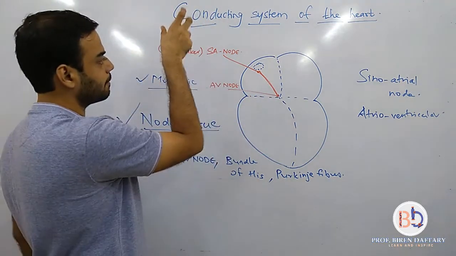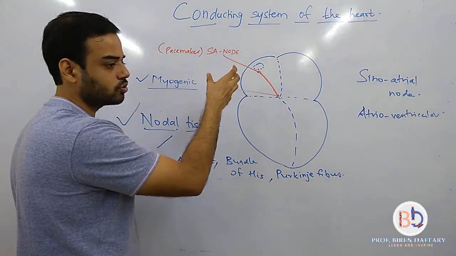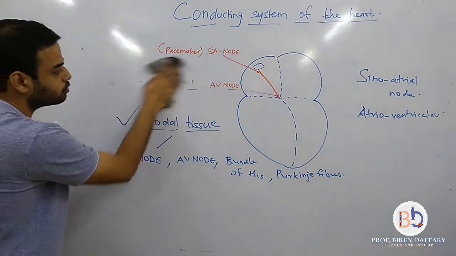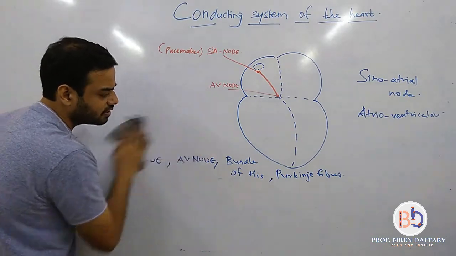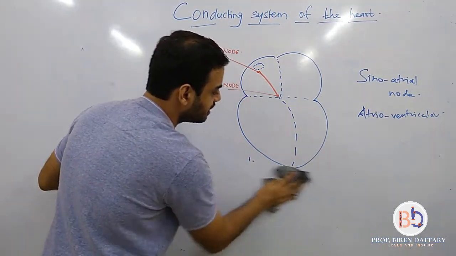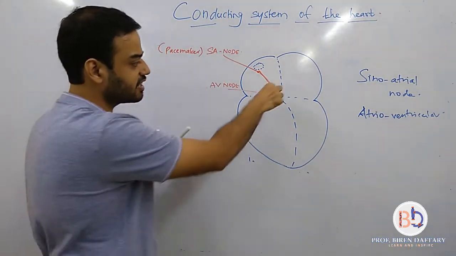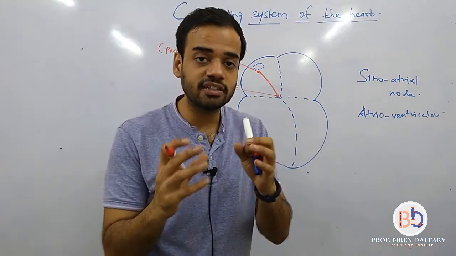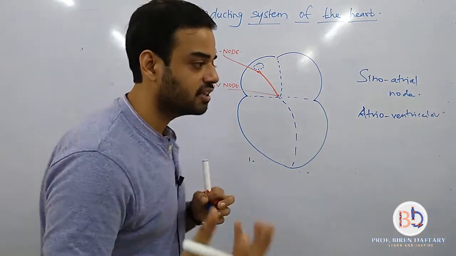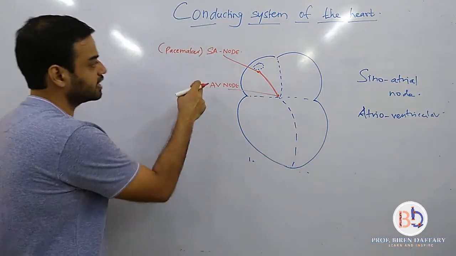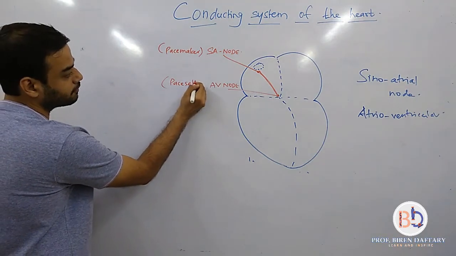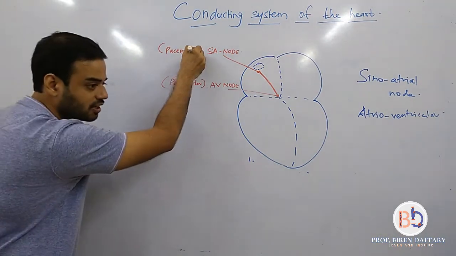So who is making the pace? The SA node. Once the impulse is generated, you just have to send the impulse. That is it. The AV node, when it gets the impulse, sets the pace. Sets means it will now decide what the pace will be, fast, slow, or medium. So the AV node is called the pace setter. Please remember the difference between the two. One is pacemaker, the other is pace setter.